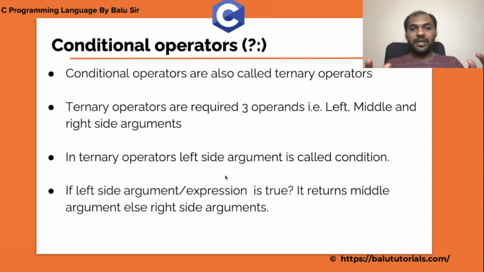So in a ternary operator, you can get the value either from the middle part or from the right side part, and the left side you have to treat like a condition. If the left side condition is true, you should collect the middle argument. When the left side expression is false, you should consider the right side as your return value. So always your expression should be in the form of three arguments. Remember, maybe it's a small expression, maybe it's a big expression, it must be in the form of three arguments.